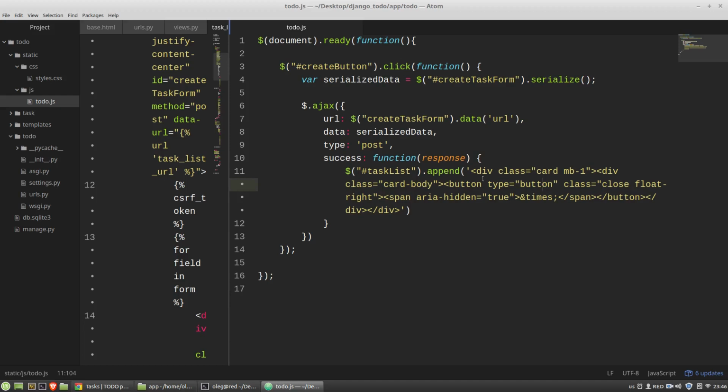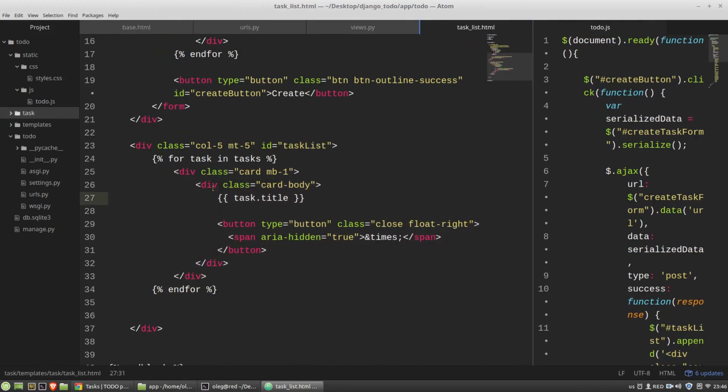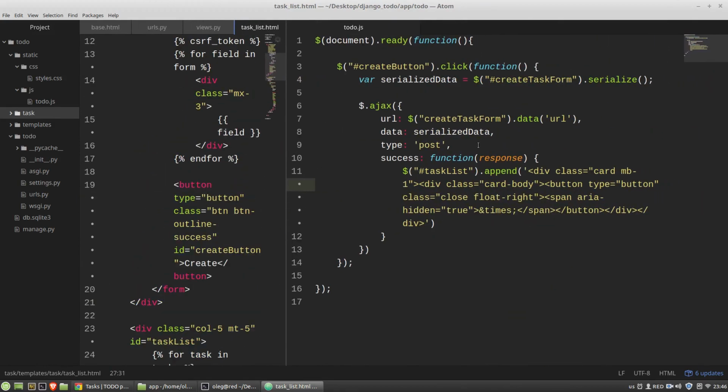Okay, and now I want to use a task's title after the card body opening tag. Card body, that'll be here. And I can use the response object with a string concatenation.